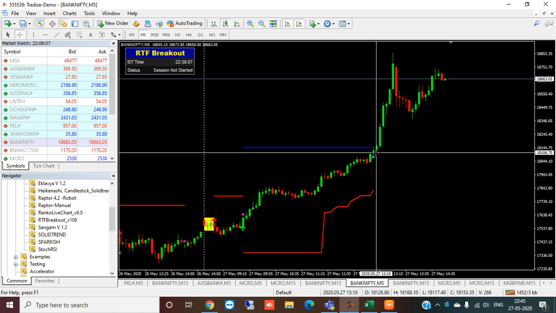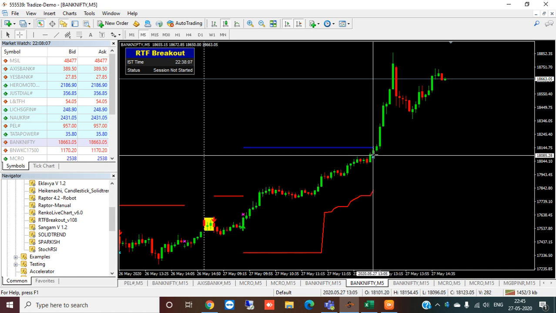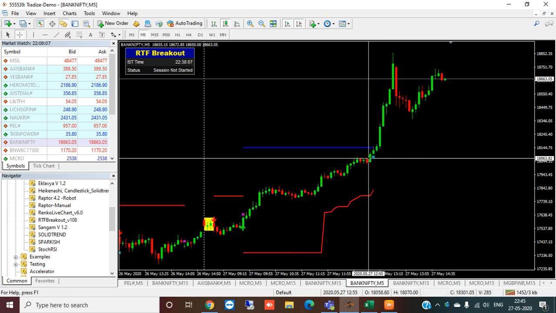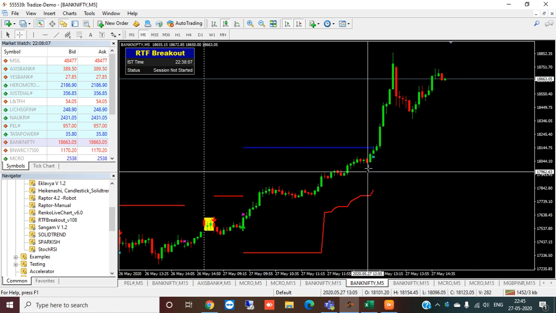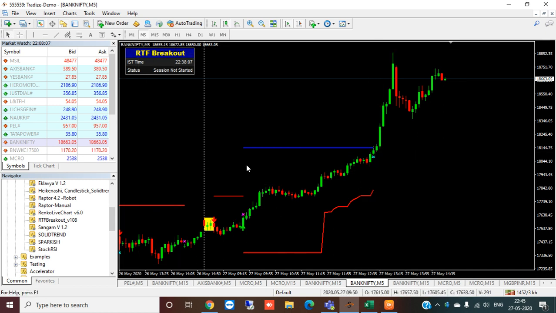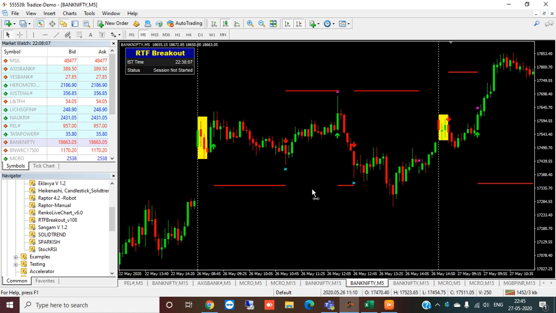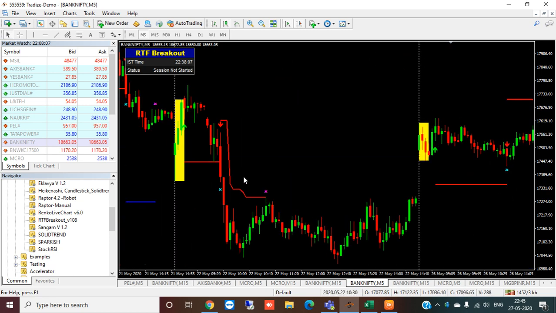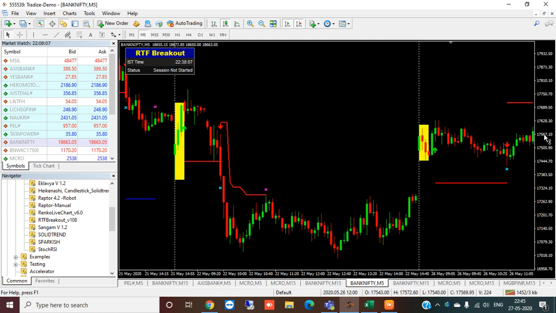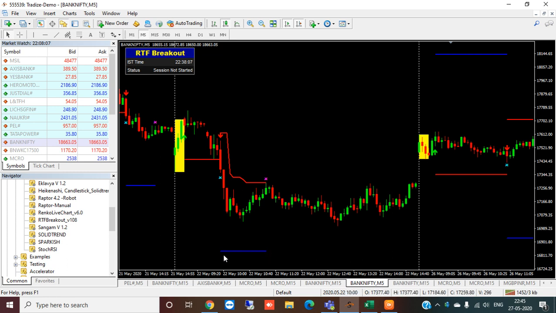If the market has reversed from here and has not touched the target, then the trailing stop loss will be hit. I will explain with a previous day, like here. Here a sell signal has been generated, and the market has reversed from here. See, the target was here at 3%, but the market reversed and the trailing stop loss was hit. So it has generally given you profit.